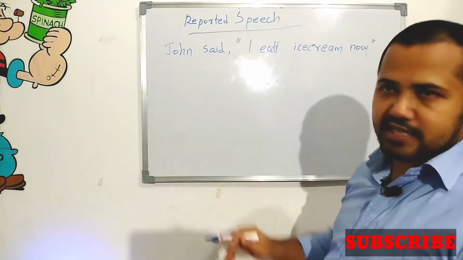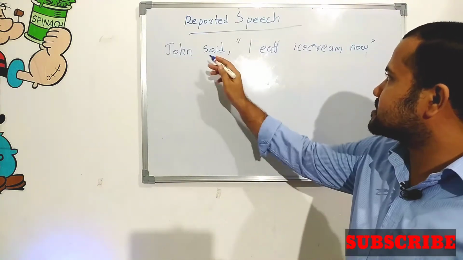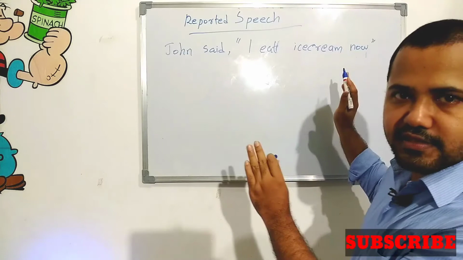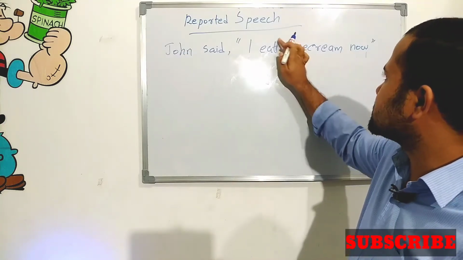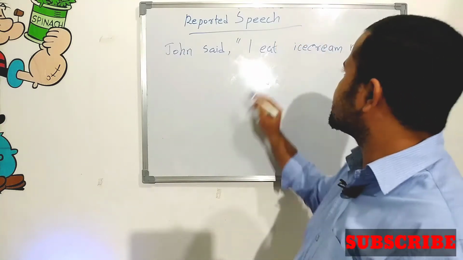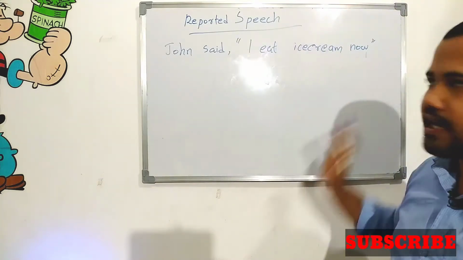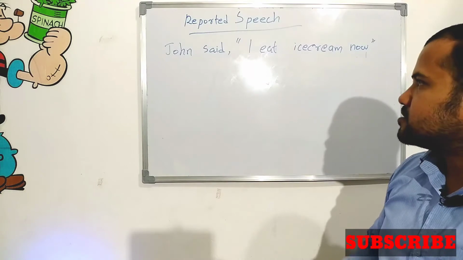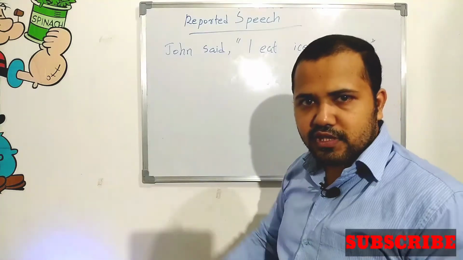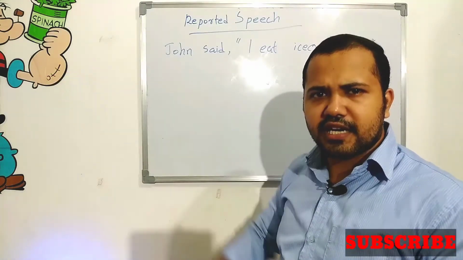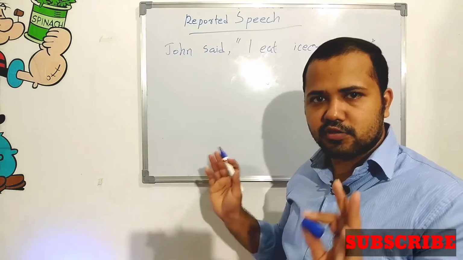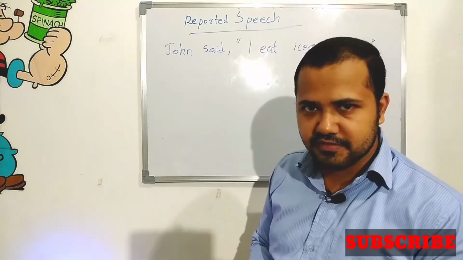John said, there is one person, and he is saying the direct dialogue. There is no change. "I eat ice cream now." So we want to report that. "He is eating ice cream" is not good. How to change that?